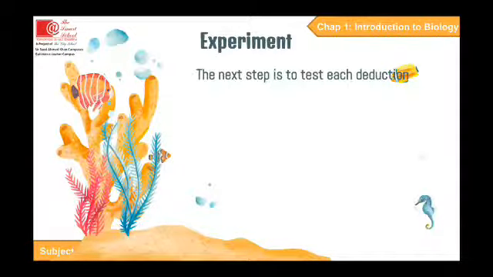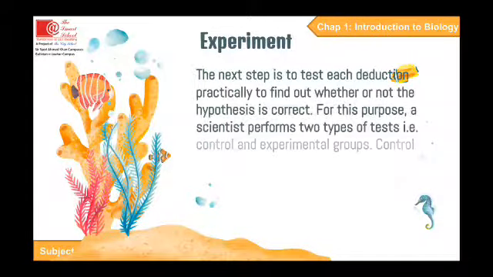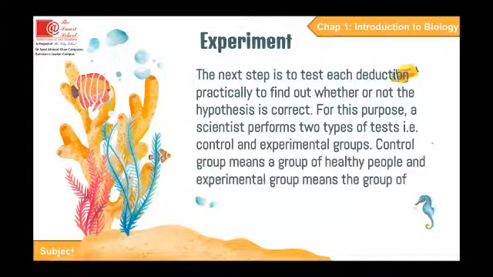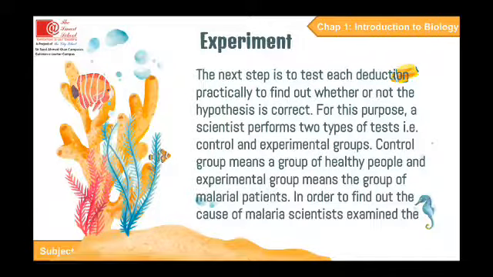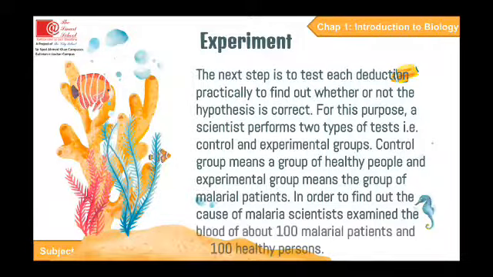Experiment. The next step is to test each deduction practically to find out whether or not the hypothesis is correct. For this purpose, a scientist performed two types of tests, that is control and experimental groups. Control group means a group of healthy people and experimental group means the group of malarial patients. In order to find out the cause of malaria, scientists examined the blood of about 100 malarial patients and 100 healthy persons.